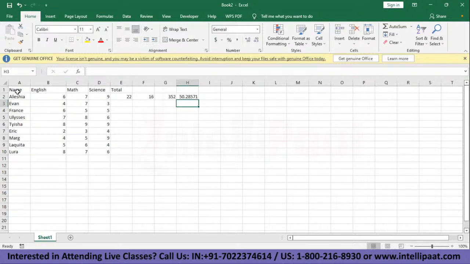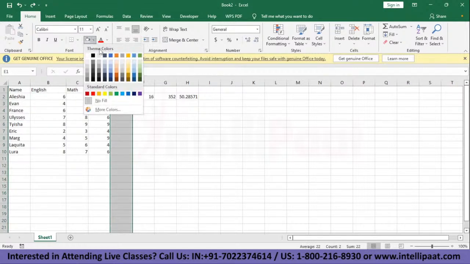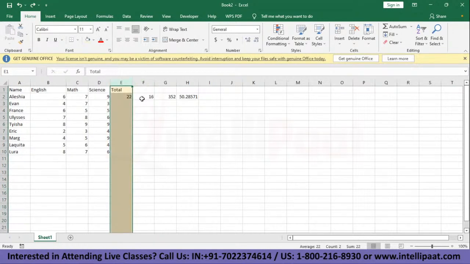So as you can see, that is what writing and formatting means, putting in data. Let's say I want this total cell to be highlighted. So I can do this. I can even change the color here. See, we have a bunch of options here to format our text, and that is what goes under writing and formatting. So let's move on to our next basic.